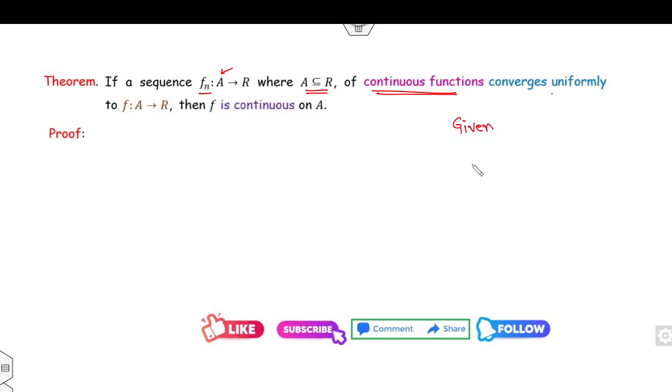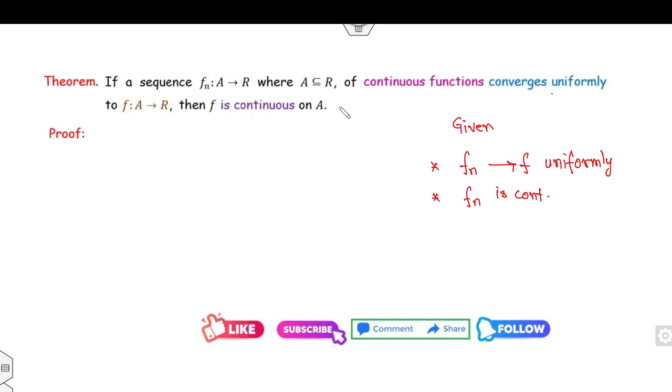What is given to you? fn converges to f uniformly. Fine. This is the first thing given to you. The second thing given to you is that fn is continuous. Fine. Then your target is to prove f is continuous. The proof is very simple.